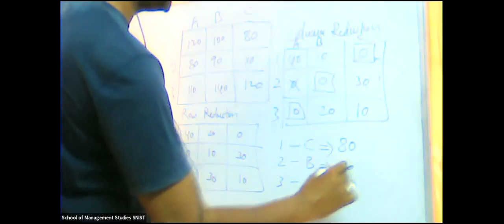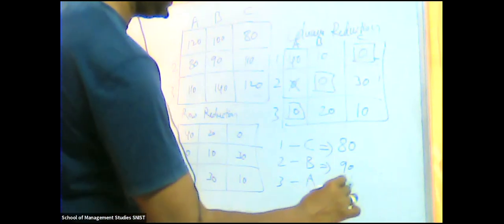That means, with A programmer, B programmer, C programmer, and first program, second program, and third program, the first program has to be assigned to programmer C, the second program to programmer B, and the third program to programmer A. Now C, how much? 80. How about B? 90. How about A? 110. Total 280.